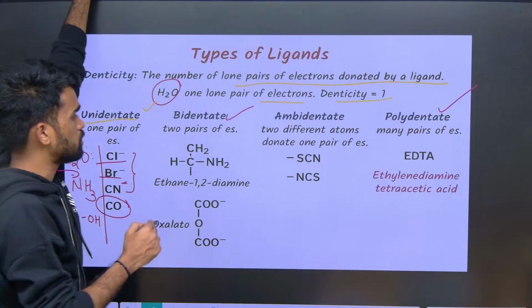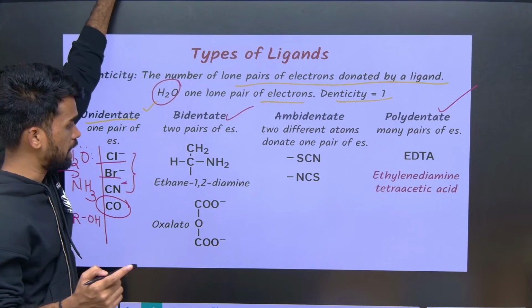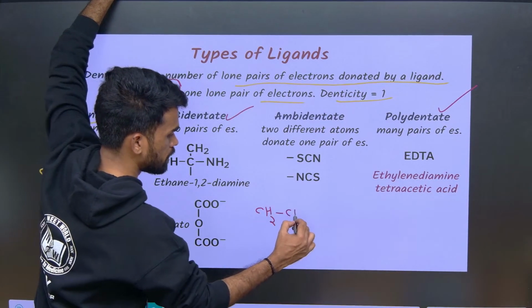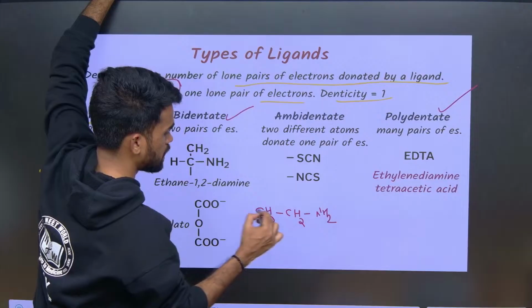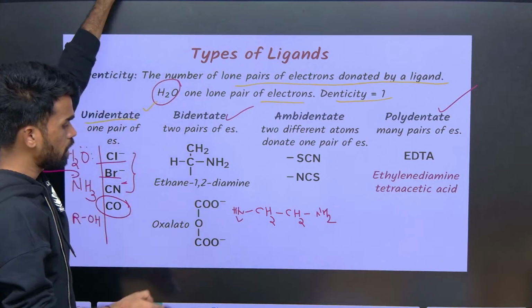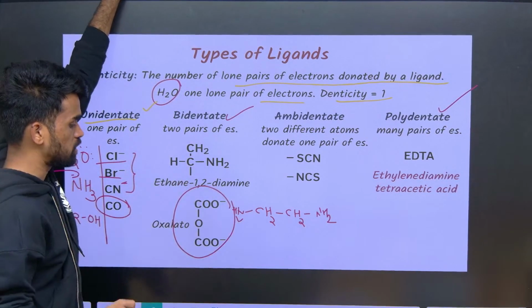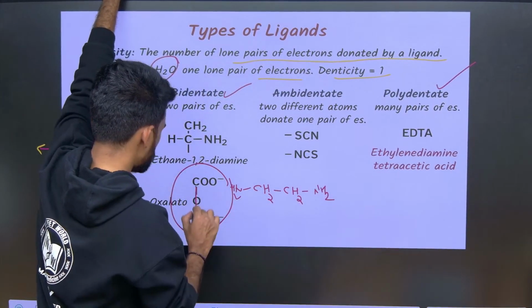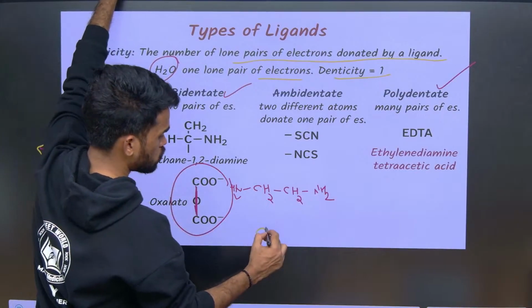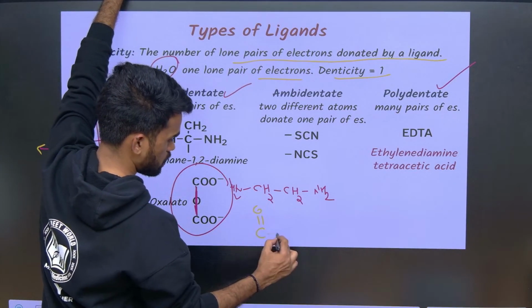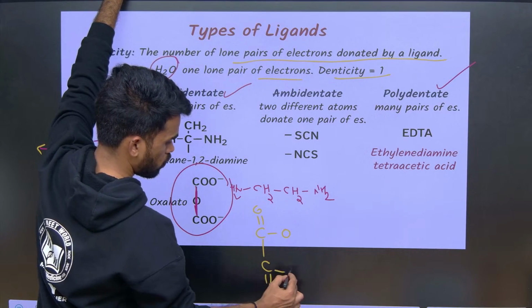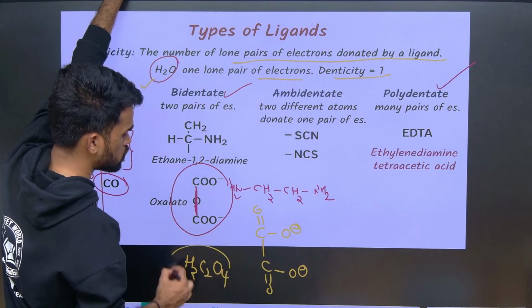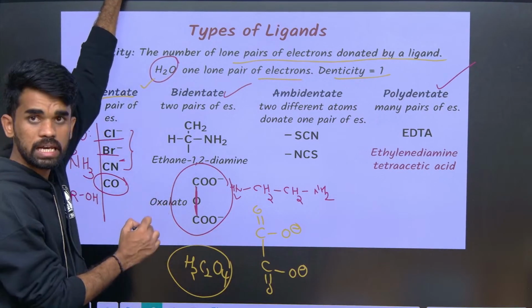Okay, so there is something called bidentate ligand. I told you, ethylene diamine. So ethylene diamine will be having CH2 group, here NH2, and this side also NH2. I told you this already. Okay, oxalato. So we know the oxalic acid formula. So what is the formula of oxalic acid here? So you just write CH2 like this, COO minus, H2C2O4 is the oxalic acid formula. So I am saying oxalato.